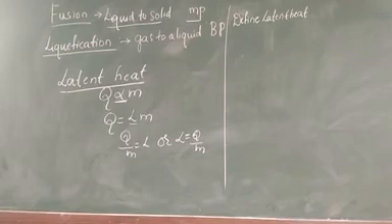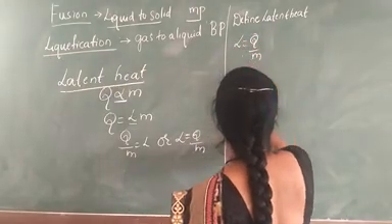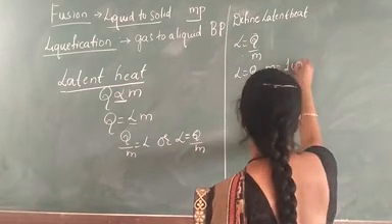Now, according to the equation L is equal to Q by M, we can write L is equal to Q when M, the mass, is 1 unit.